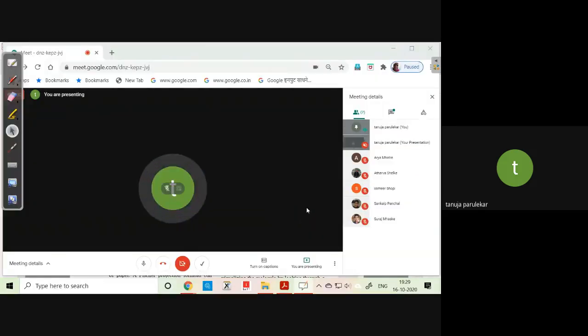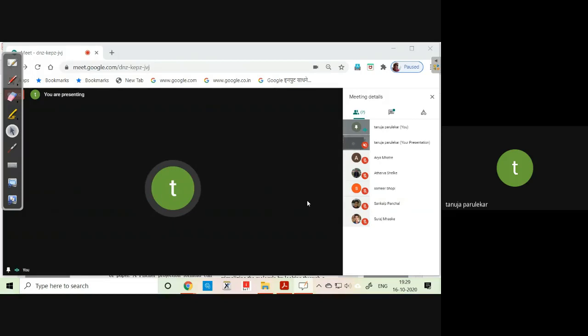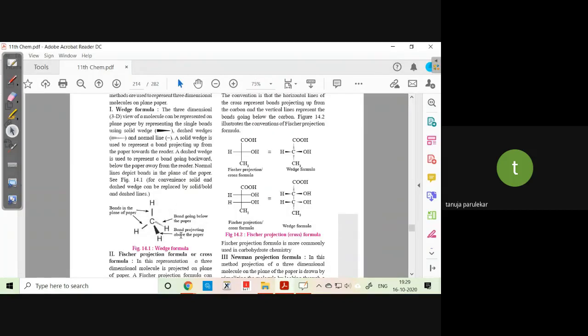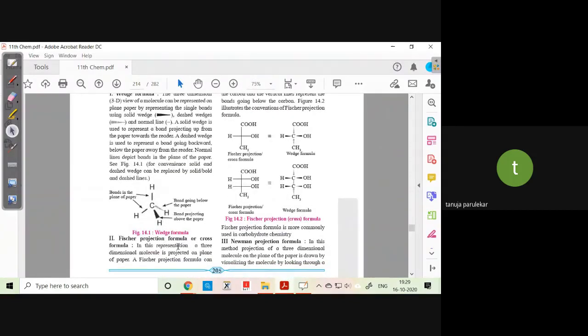Is it clear to you all? Have you understood? Because in the exam they can ask you to write down the wedge dot formula for any given compound. So you should understand that this is how it is to be written. Now you can say this is the wedge formula. You can see that these are the bonds which are in the plane of the paper. हे जे आहेत ते दोन.